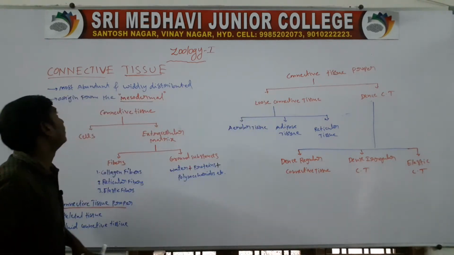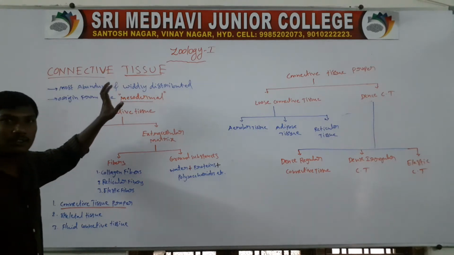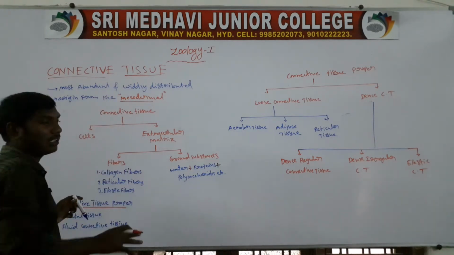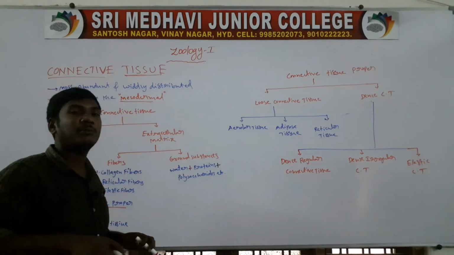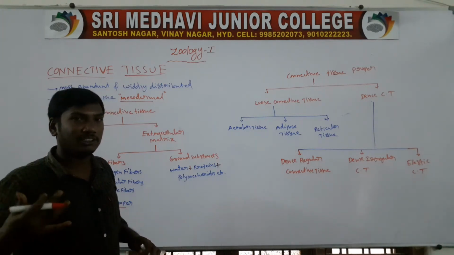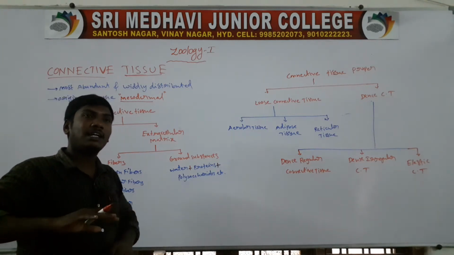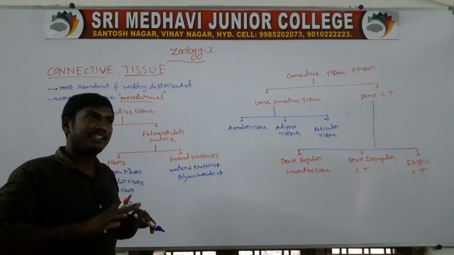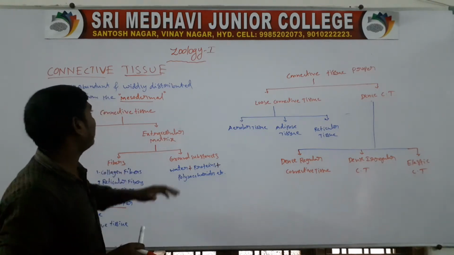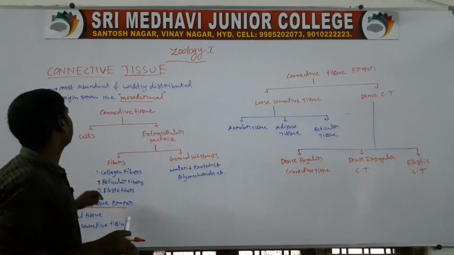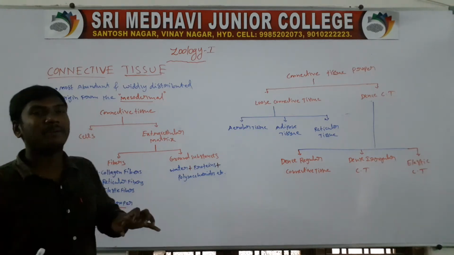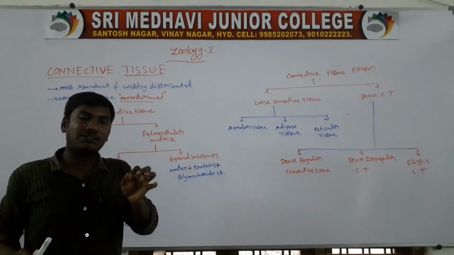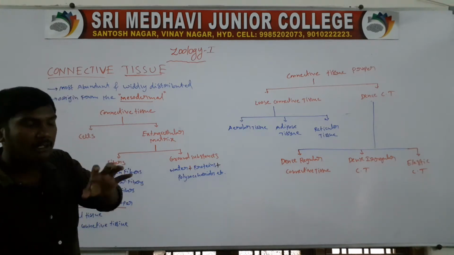Once revised, the connective tissues. The connective tissues are the most abundant and most widely distributed tissues. Abundant means they are more important, and widely distributed means present in all the organs. Next one, they are mesodermal in origin.